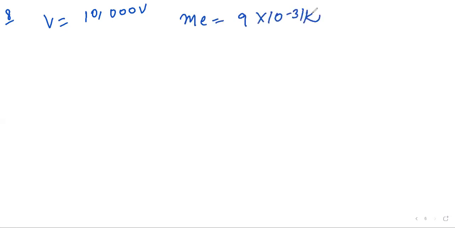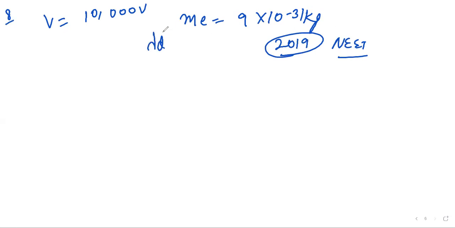Next numerical is 8.1. An electron is accelerated through a potential difference of V, the value is given, that is 10,000 volt. De Broglie wavelength is nearly. Mass of electron is given, that is 9 into 10 raised to minus 31 kg. This was asked in 2019 in the NEET exam. Right. So we have to find the de Broglie wavelength. So what is the formula?